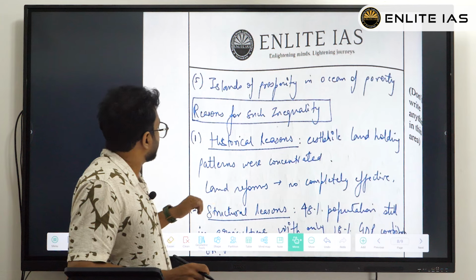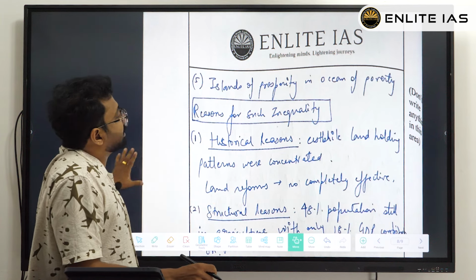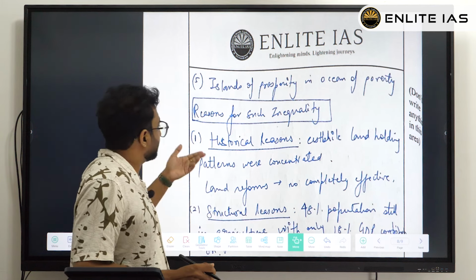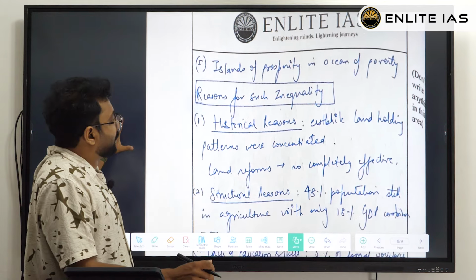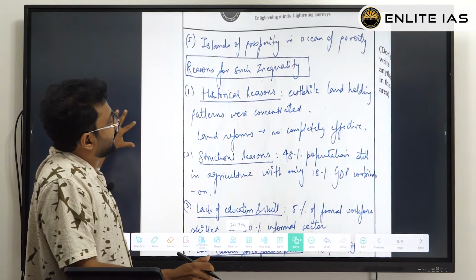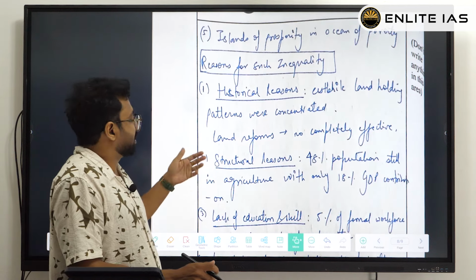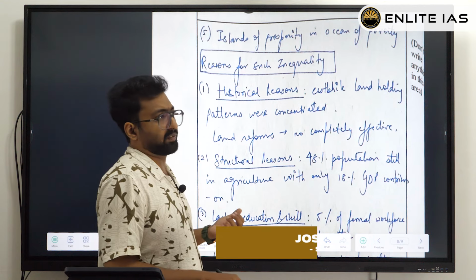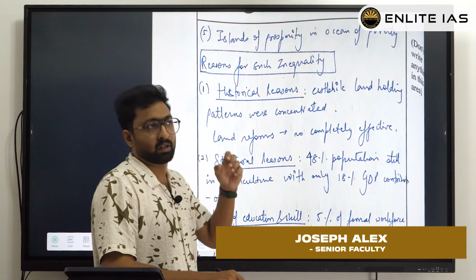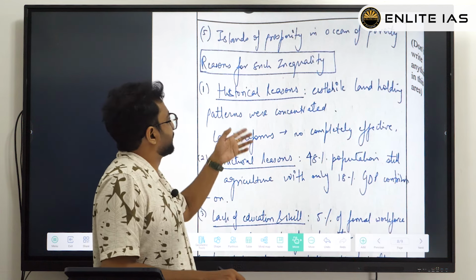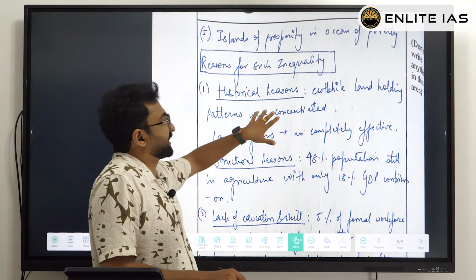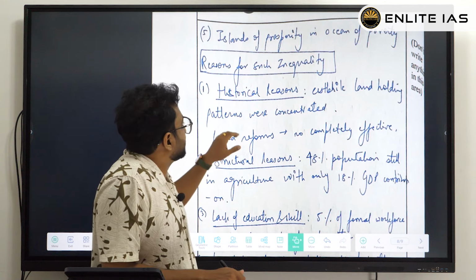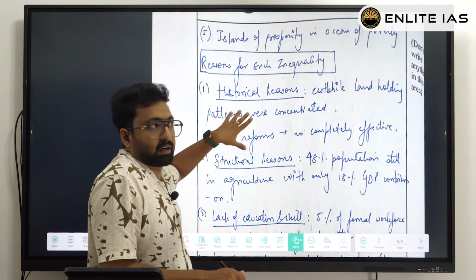Now coming to the next part, he is showing the reasons for such inequality, because that's asked: discuss the reasons behind the disparity. Like always, this is a very common structure normally used by students: historical and structural reasons. Try to copy that one. Even in polity, we can have such artificial subheadings or artificial points. This is actually good. They are good indicators, because at times when you do not have much time, some artificial things can be handy.